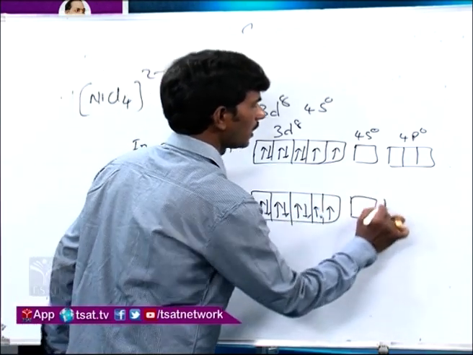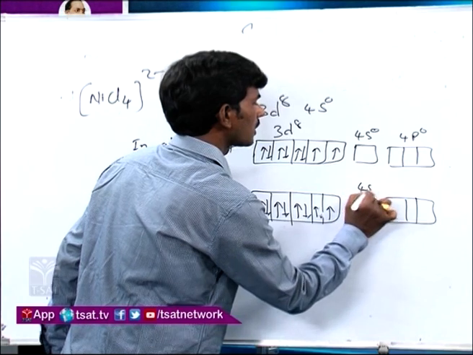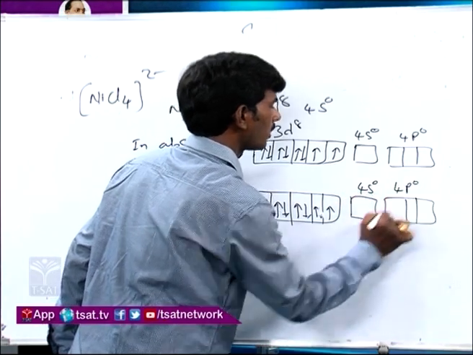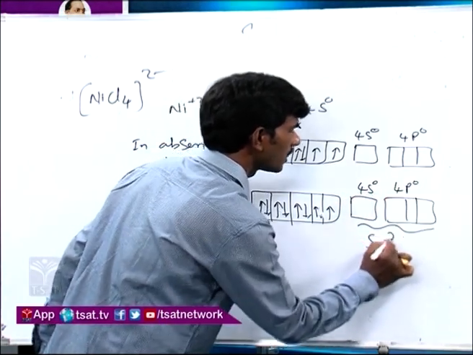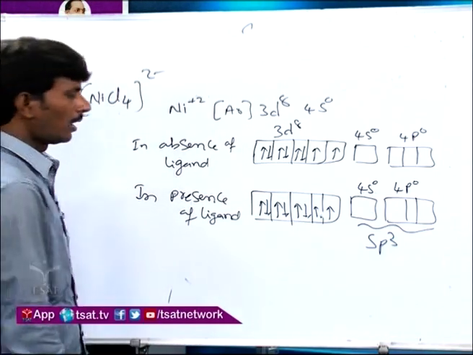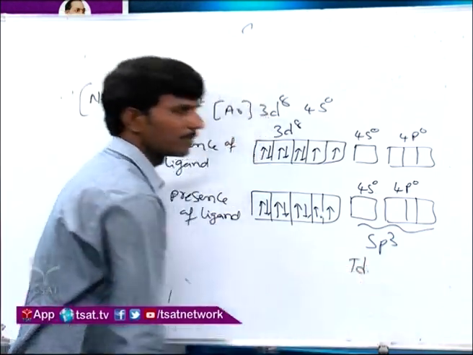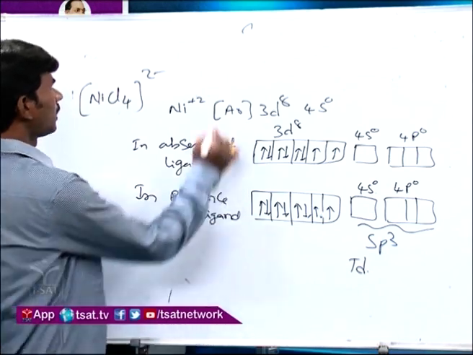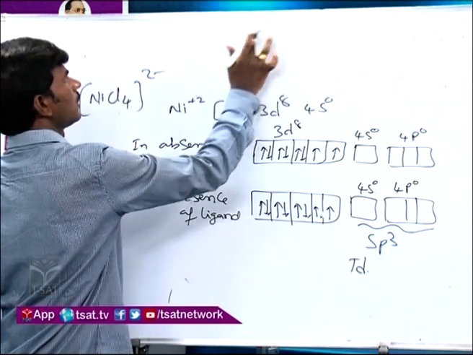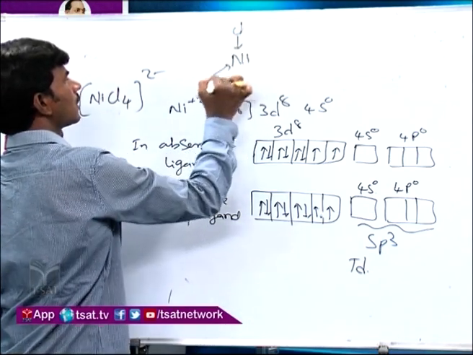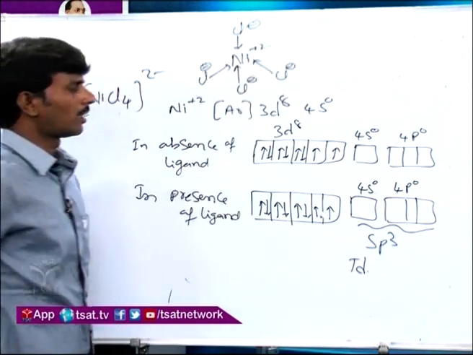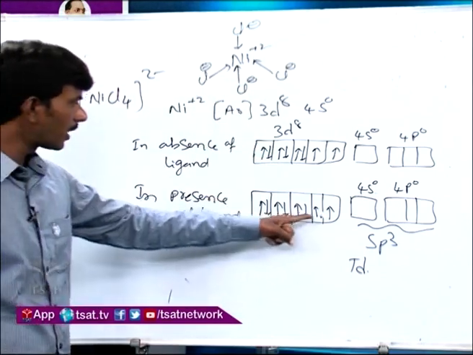So now what happens here? One 4s orbital and three 4p orbitals will overlap with each other and form sp3 hybridized orbitals, and it is tetrahedral in shape. Tetrahedral means the chloride ligands will donate electrons like this. It is a tetrahedral complex. Is it diamagnetic or paramagnetic?